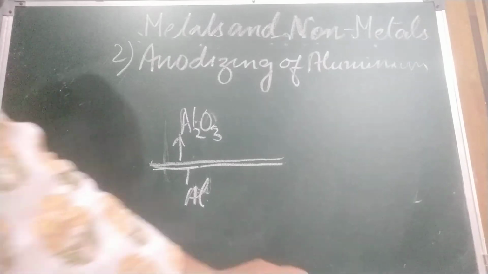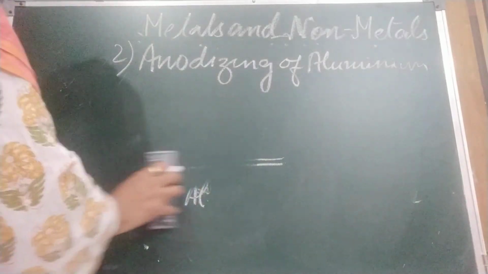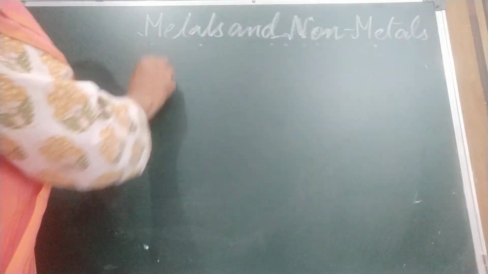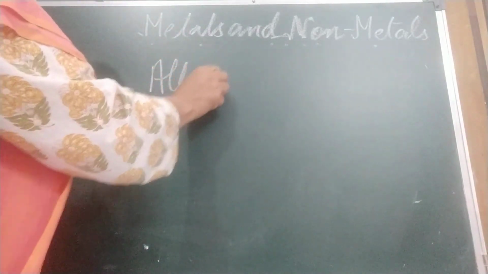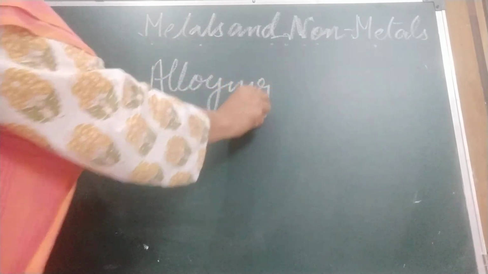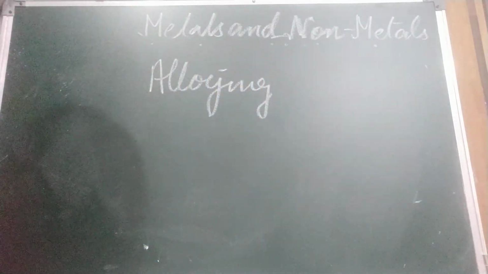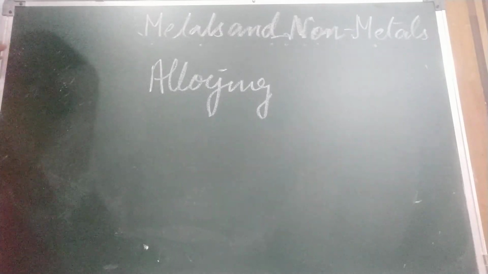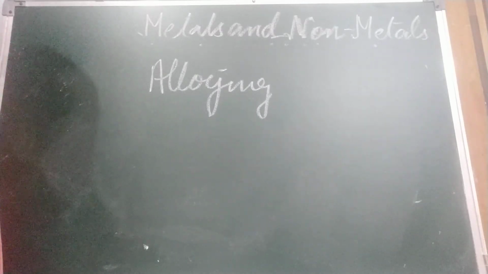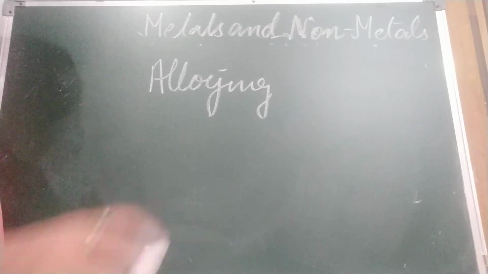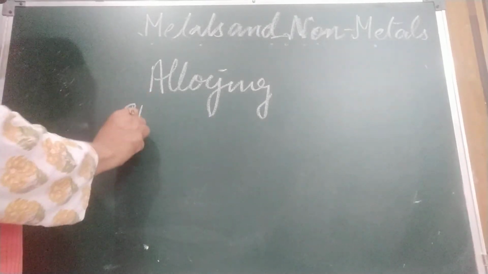Okay, next method of protection of metal is alloying. What is alloying? Some metals become corrosion resistant when alloyed with other metals, like they are mixed with other metals. For example, stainless steel, which is an alloy of iron.